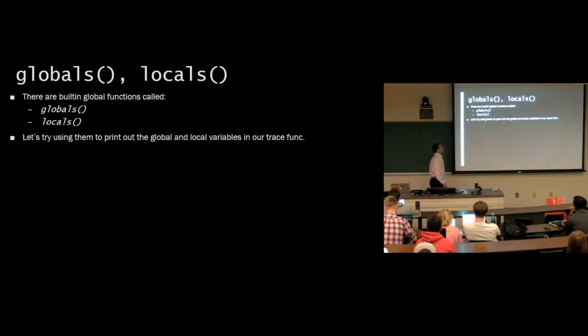And if we're in the global scope, locals will also point to that same thing, because when you're in the global scope, globals and locals are the same. It's not until we get into an inner scope, a function or a class or something, that locals takes on a different meaning.